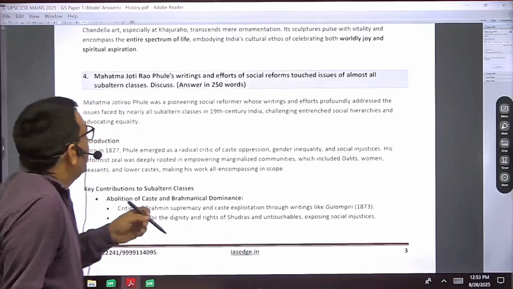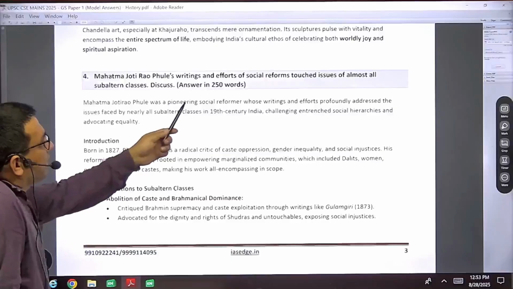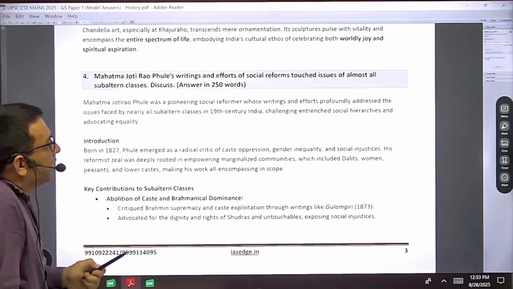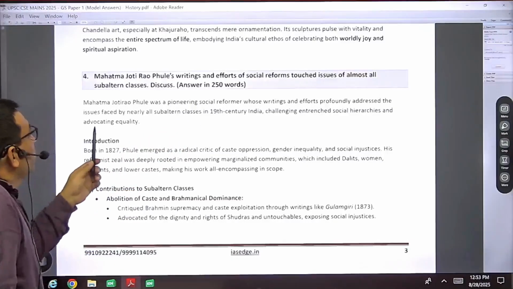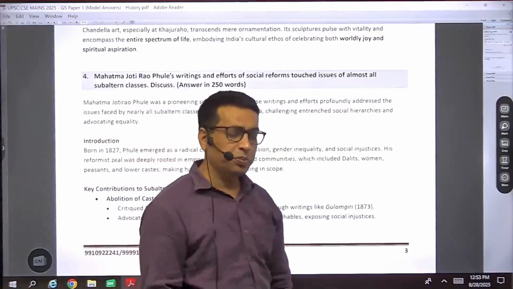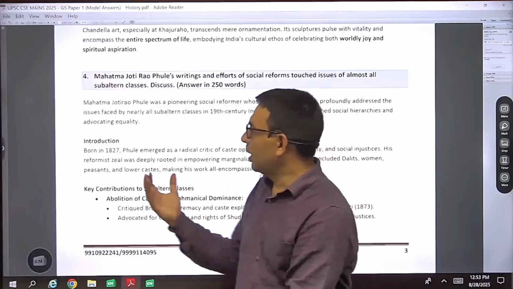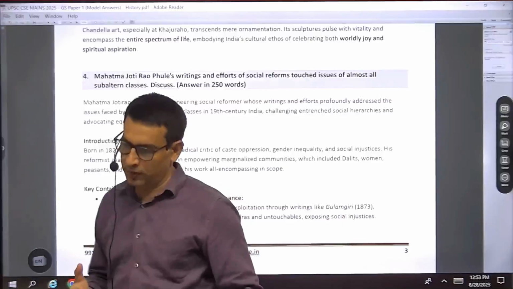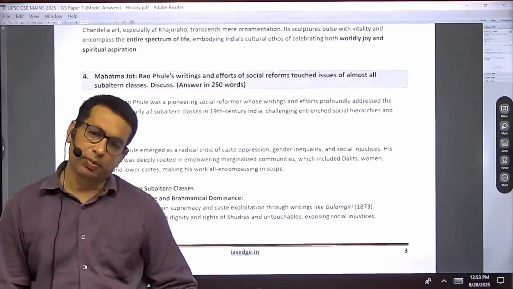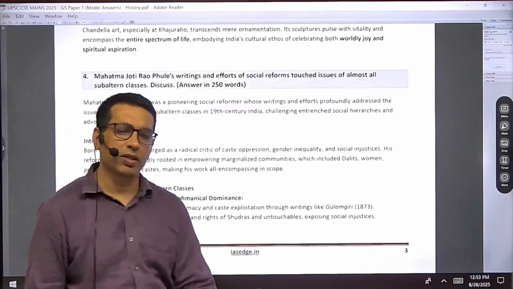Then we find that another question is: Mahatma Jyotirao Phule's writings and efforts of social reform touched the issue of almost all subaltern castes. Now, when we talk about the contribution of Mahatma Phule, he was the pioneer of the depressed class movement in India, and this was the time of socio-religious reform movements.